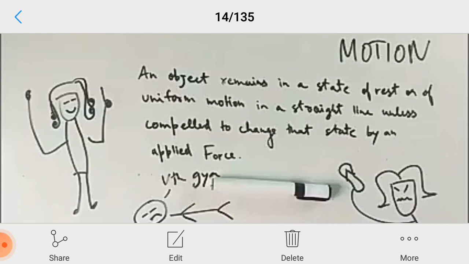You see the same thing. An example, you see a marker is kept, and unless and until you push this marker or pull it or give it a tap, it will not move. So it justifies this statement, the first law statement. And the first law statement is also similar to the statement of inertia.